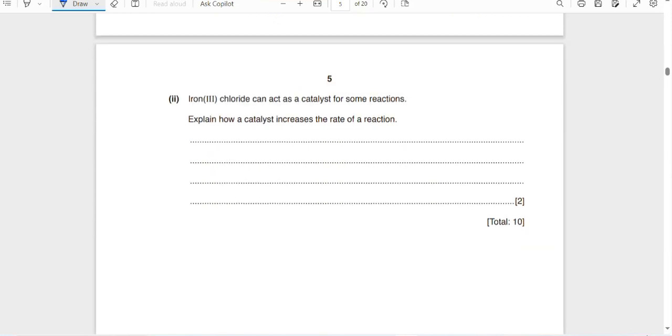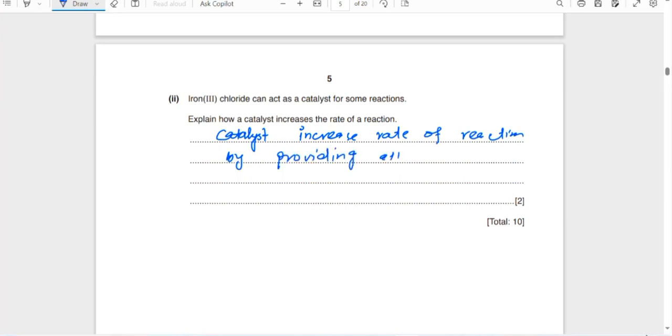Iron chloride can act as a catalyst for some reactions. Explain how a catalyst increases the rate of reaction. A catalyst provides an alternative pathway with a lower activation energy. A catalyst increases the rate of reaction by providing an alternative pathway.